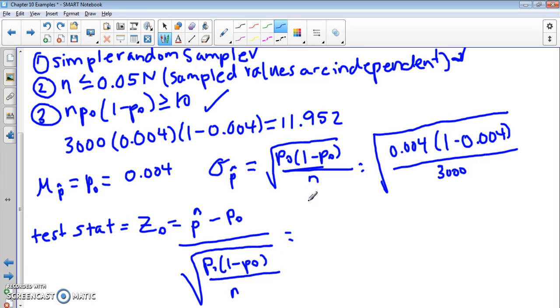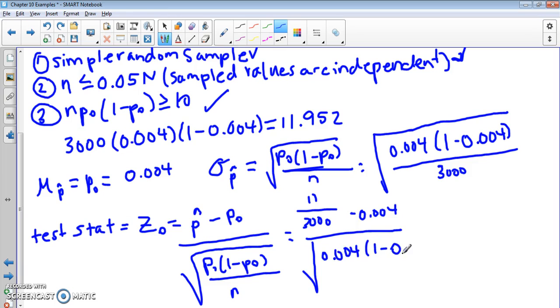So this is 17 out of 3,000 minus 0.004 divided by the square root of 0.004 times 1 minus 0.004 divided by 3,000. So let's type that in our calculator to get our test statistic.